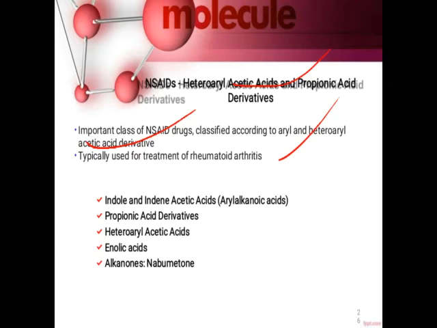These come under indole acetic acid derivatives, propionic acid derivatives, heteroaryl acetic acid, enolic acid, and alkanone, an example being nabumetone. So these drugs come under the heterocyclic acetic acid and propionic acid derivatives.